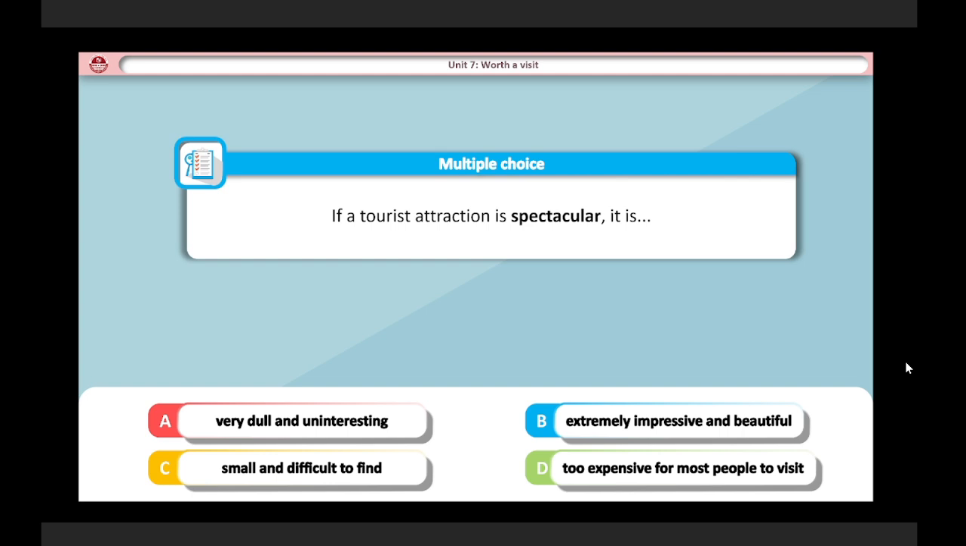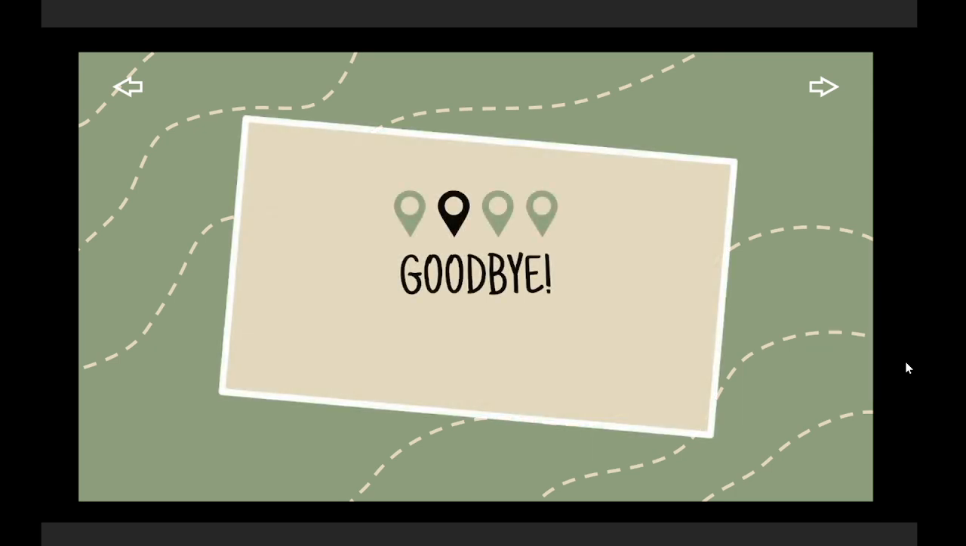Here is a multiple choice question to check your understanding. So, tell me, if a tourist attraction is spectacular, it is A. Very dull and uninteresting. B. Extremely impressive and beautiful. Or is it C. Small and difficult to find? Or D. Too expensive for most people to visit? You got it right. It is B. Extremely impressive and beautiful. And that is also the end of our lesson today.